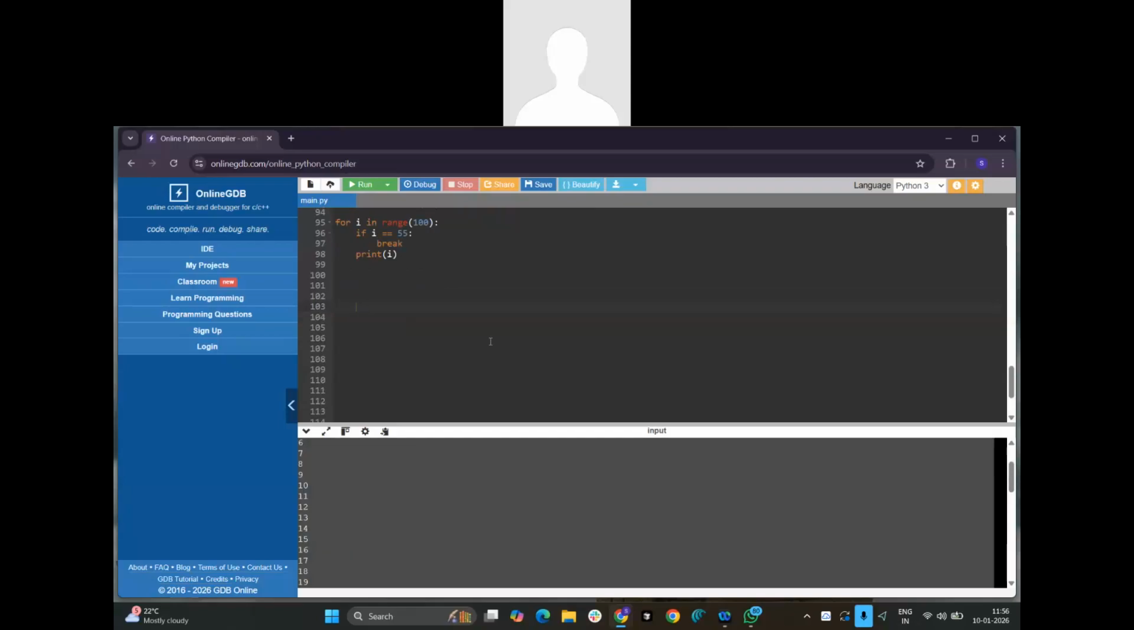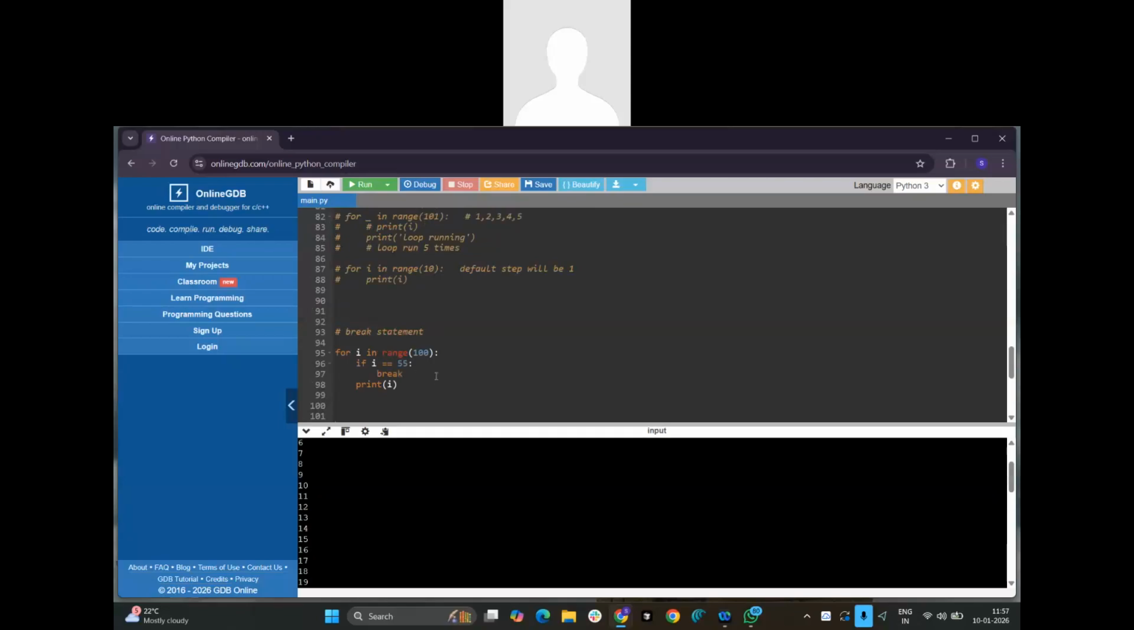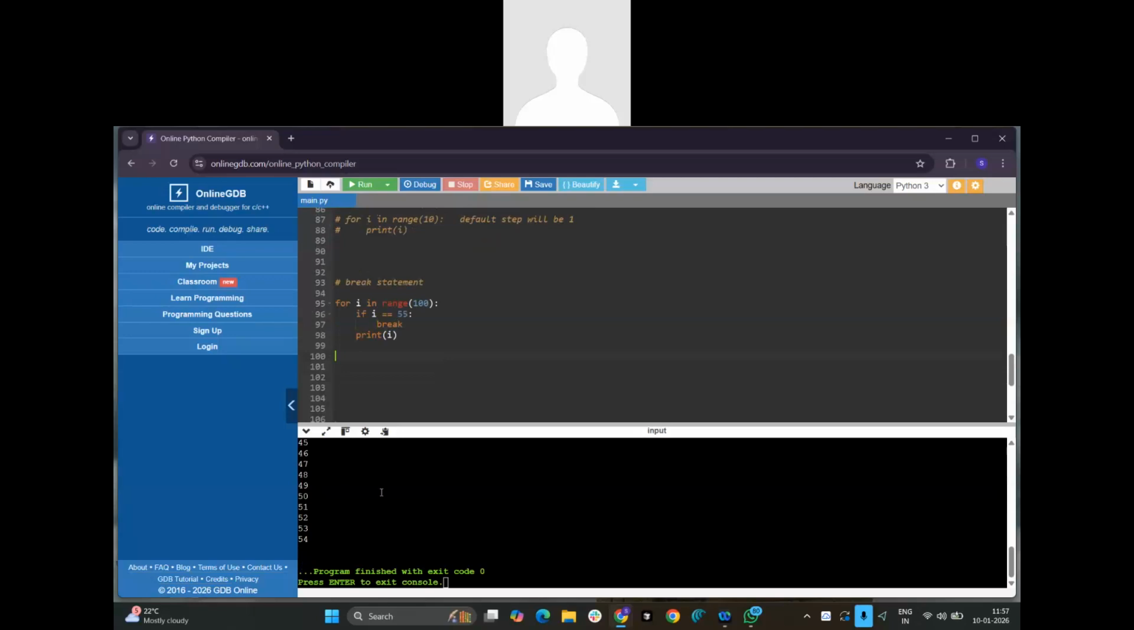So I can break the loop as per my requirements, even though the condition is true. The condition is false for the numbers before 55. For 55 the condition is true, and I want to break the loop. So the remaining iterations will be skipped here.